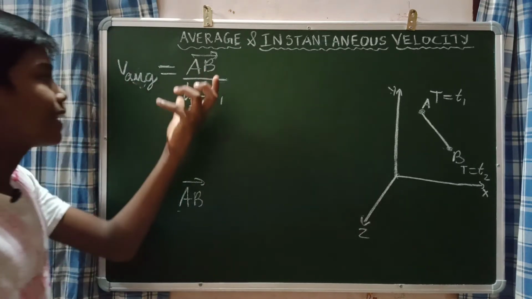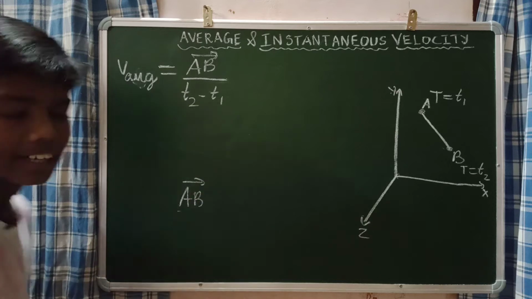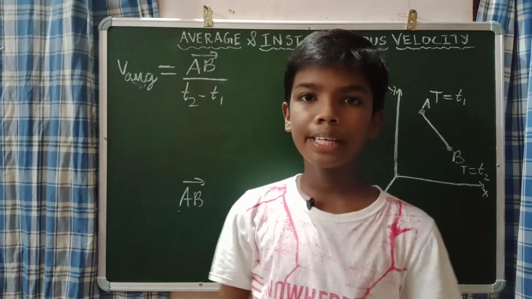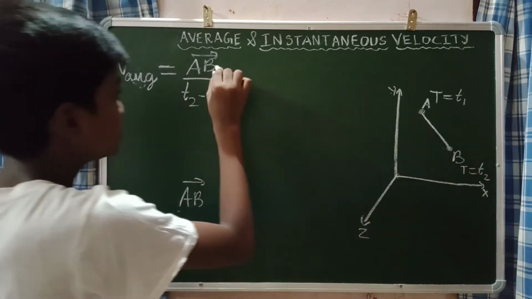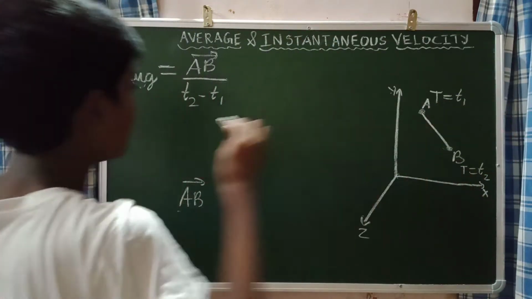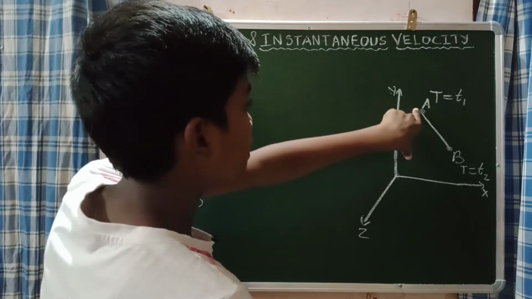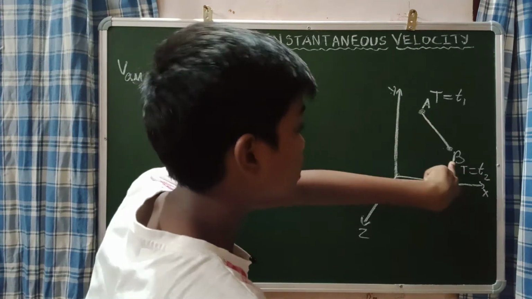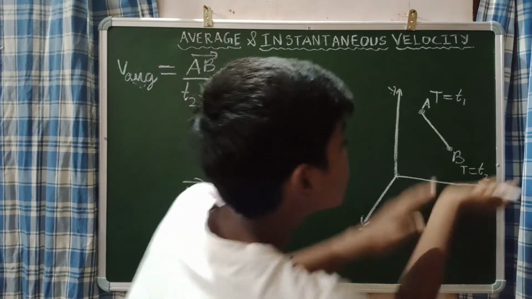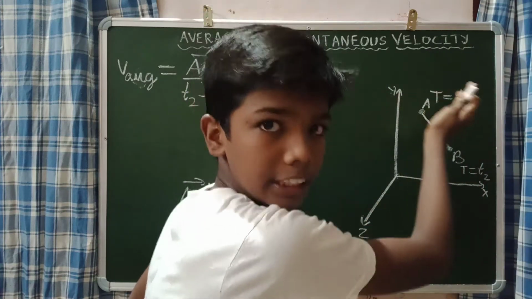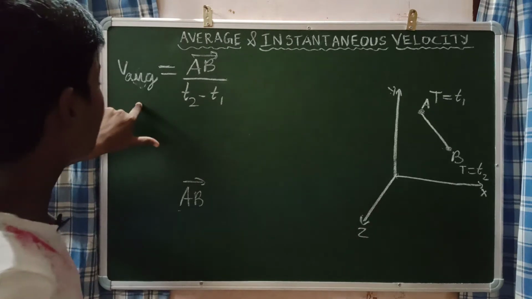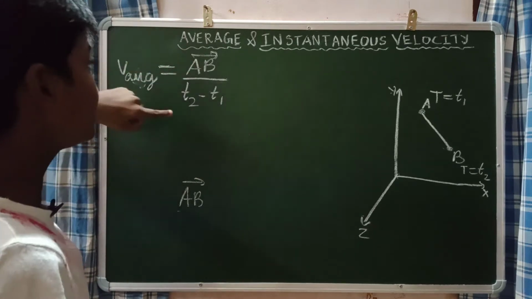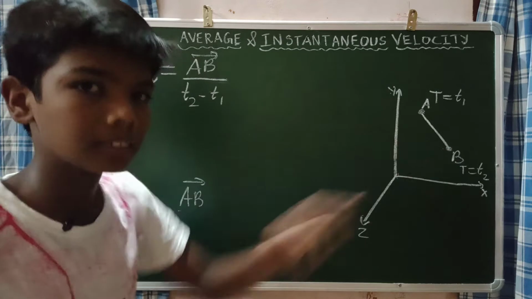This AB vector divided by T2 minus T1 will give us the average velocity, because AB vector is the displacement and there is a change in time. So average velocity is equal to AB vector divided by T2 minus T1 in this case.